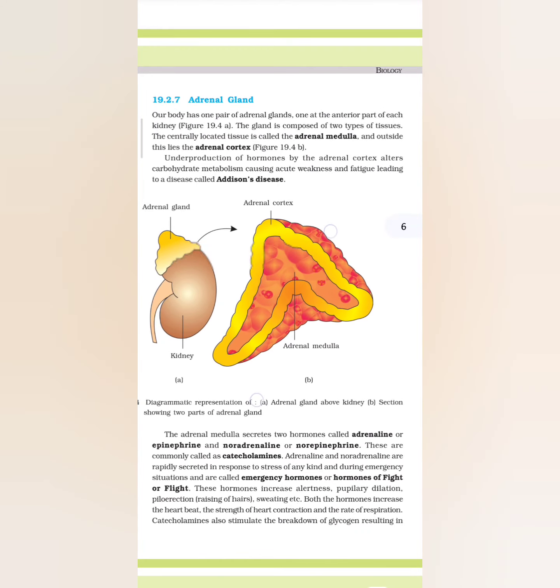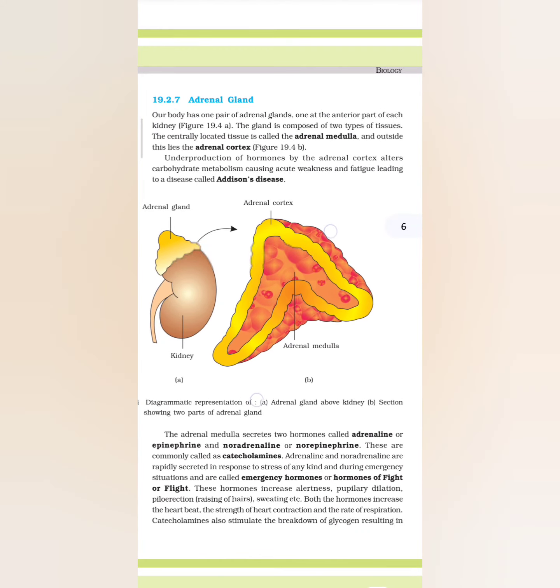The adrenal cortex can be divided into three layers called zona reticularis, inner layer, zona fasciculata, middle layer, and zona glomerulosa, outer layer. The adrenal cortex secretes many hormones commonly called corticoids. The corticoids which are involved in carbohydrate metabolism are called glucocorticoids. In our body, cortisol is the main glucocorticoid. Corticoids which regulate the balance of water and electrolytes in our body are called mineralocorticoids.